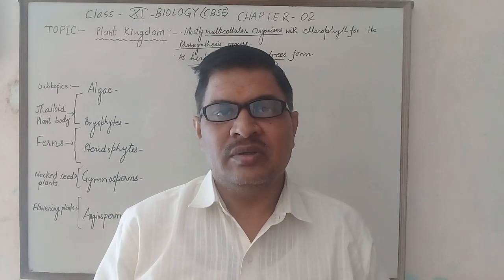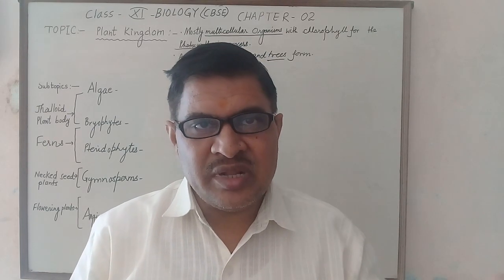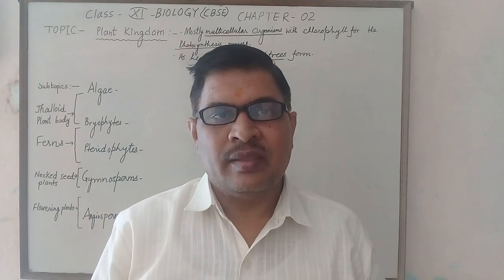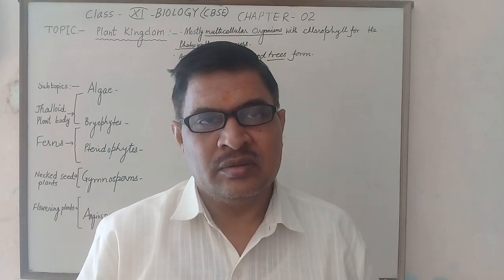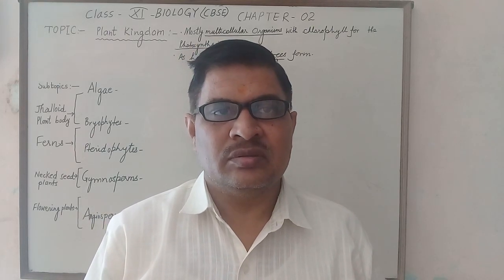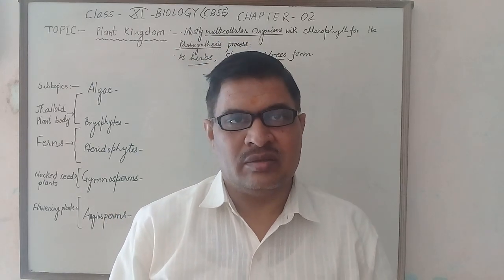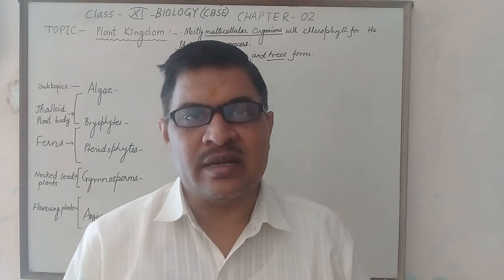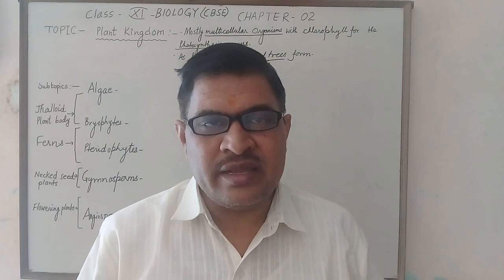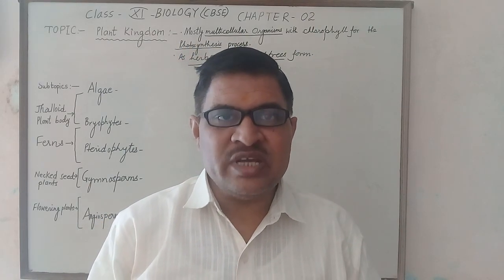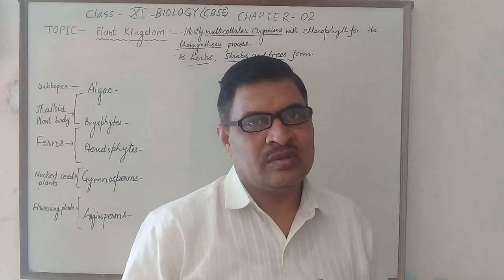In the shrubs, good examples are the tulsi plant, China rose, which is called gurhal, and kaner. These are good examples of shrubs.